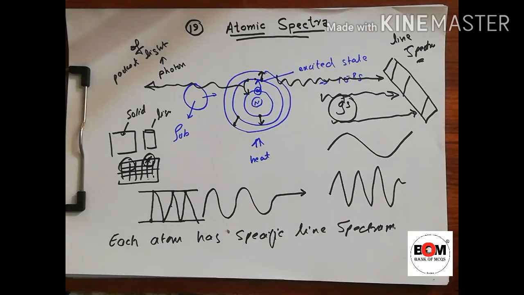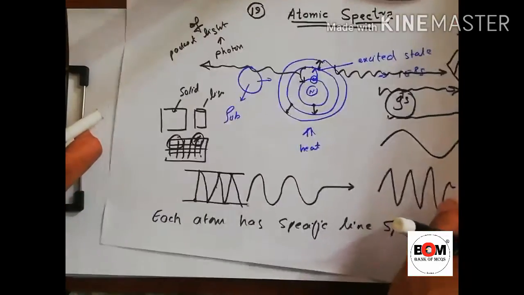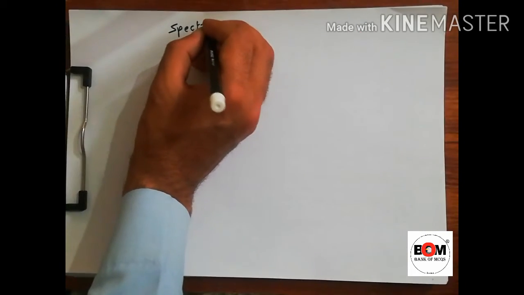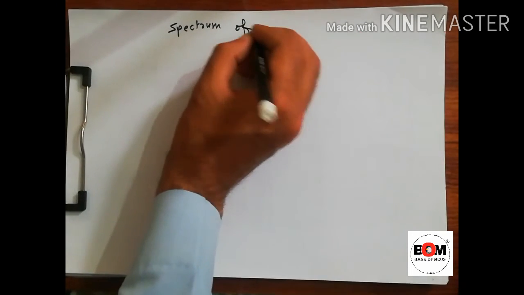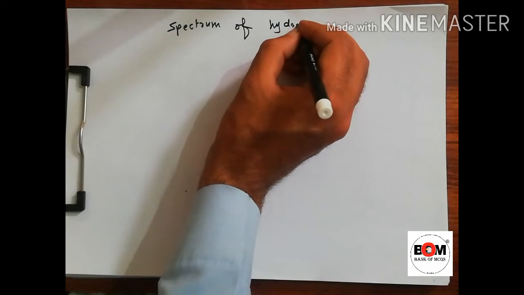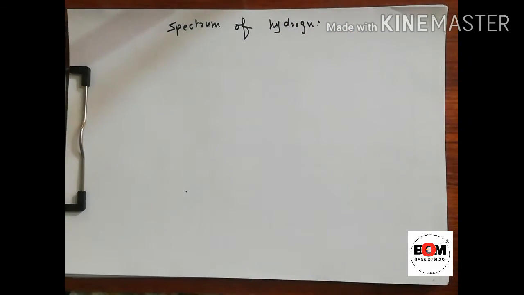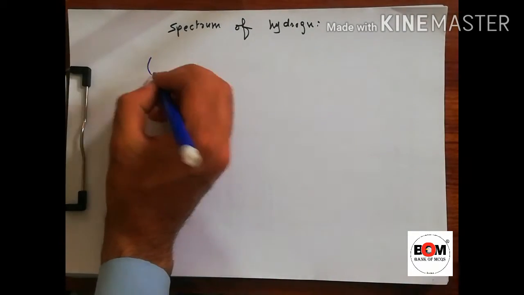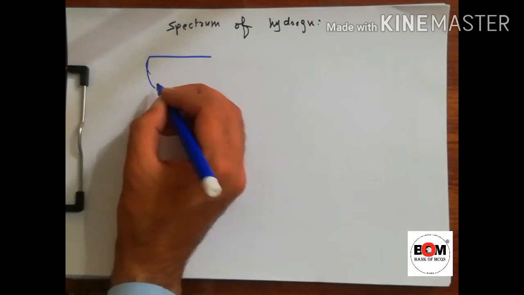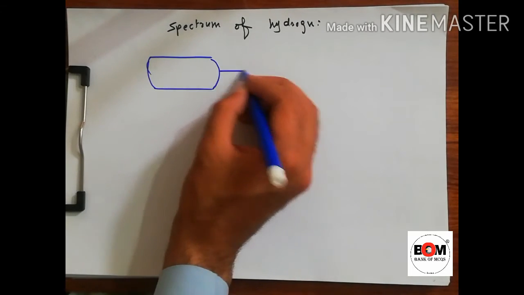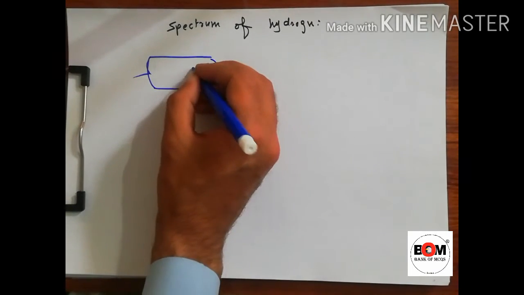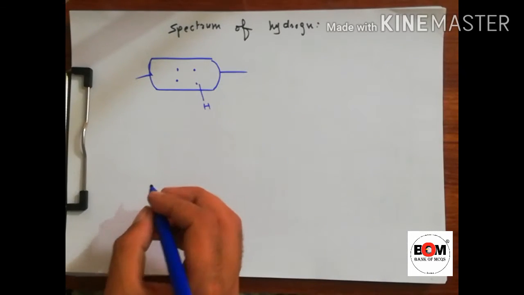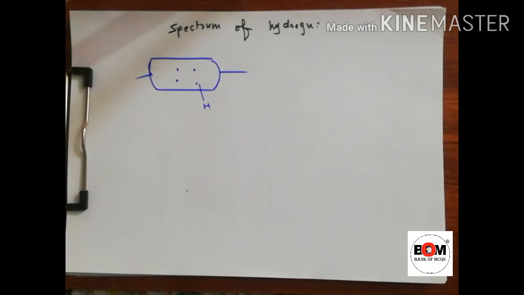Now about hydrogen, the spectrum of hydrogen. When hydrogen gas is placed in a discharge tube, for example, if this is a discharge tube and we place hydrogen inside, a discharge means high voltage.